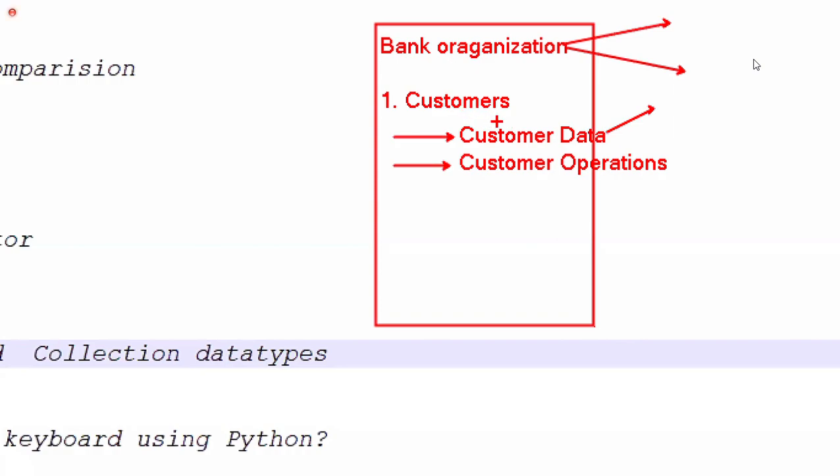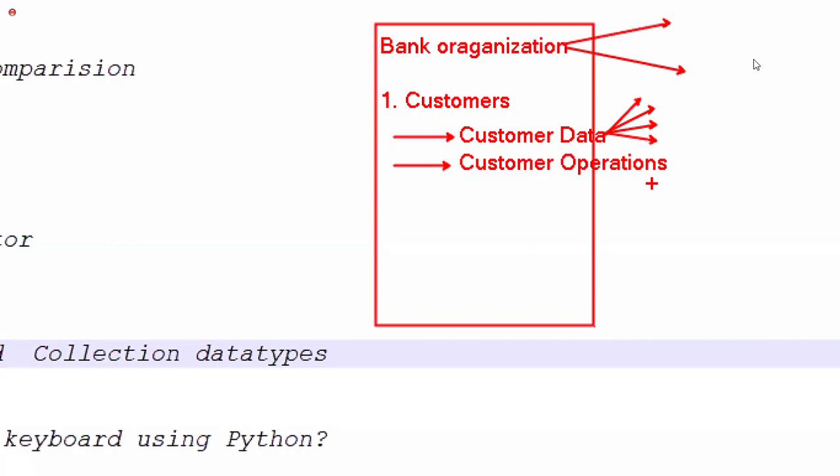Every bank contains a lot of bank customers. For every customer, there is one ID, their bank ID or account ID. What is the customer name, what is the customer address, what is the balance, like a lot of information we are maintaining. These all are the data part of the customer.